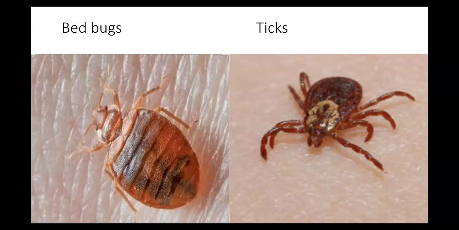Usually you find them on dogs or other animals, around their neck or around the ear. These ticks again suck the blood. They are again ectoparasites which suck the blood from the body of the host from outside.